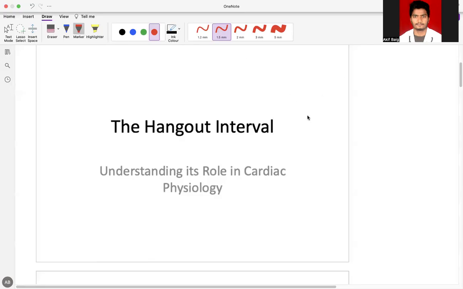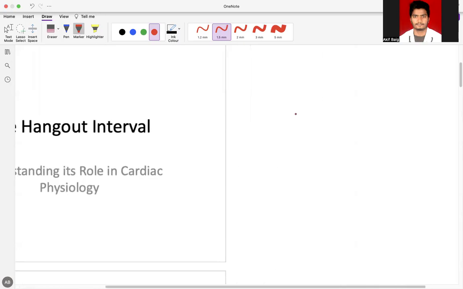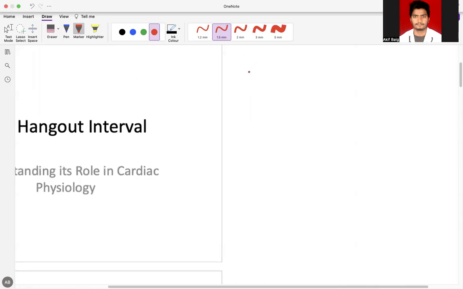Hello everyone. Today we're going to talk about the hangout interval in cardiology. So before that, we should know what the second heart sound is. The second heart sound occurs due to the closure of the aortic and pulmonary valve.